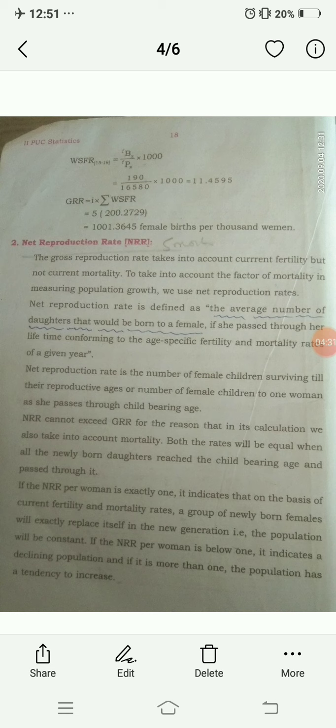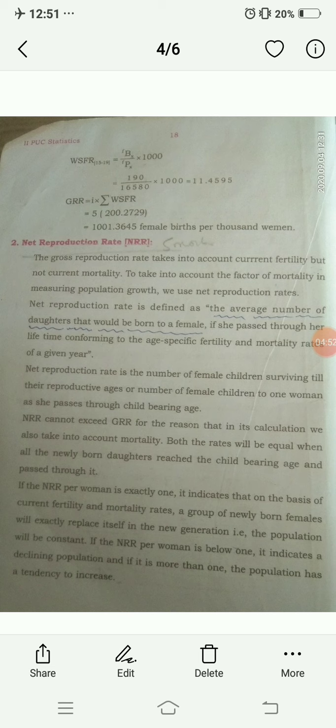In GRR we consider only fertility, but here we also consider mortality. Hence we are using the net reproduction rate.